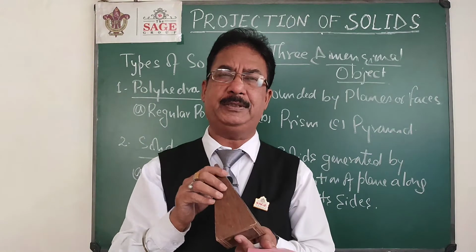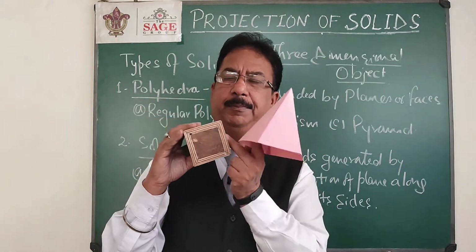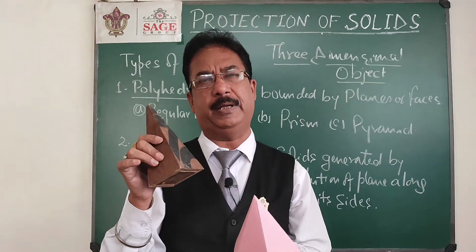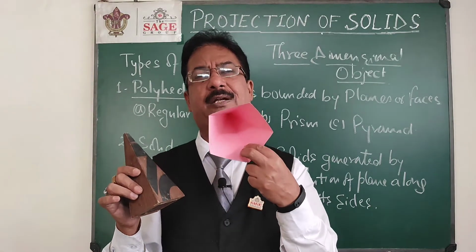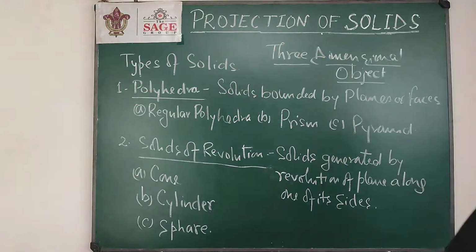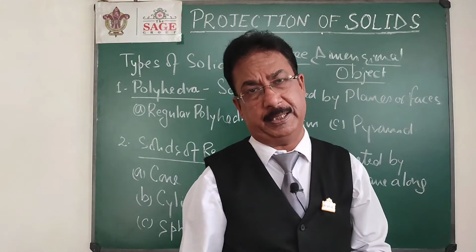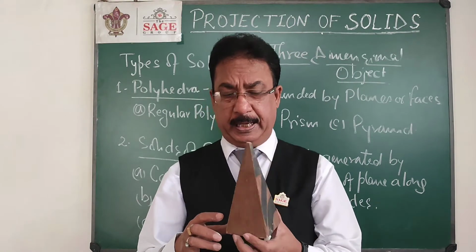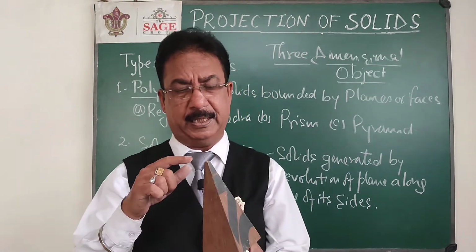Again the logic will be the same as in the prism. If the base is a square, that is a square pyramid. If the base is a pentagon, that is a pentagonal pyramid. If I change the base and the base is a hexagon, then that is a hexagonal pyramid. Okay.